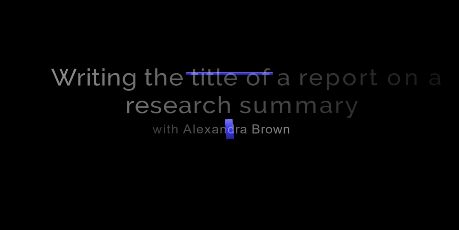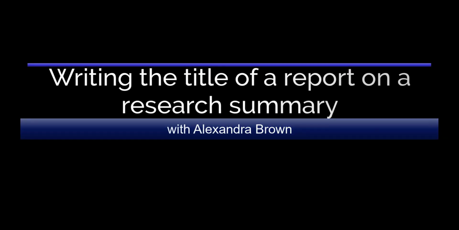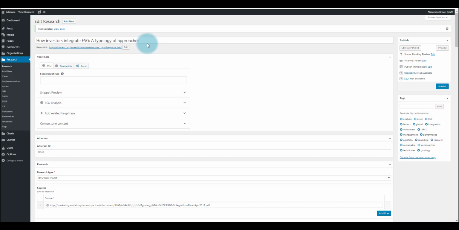Writing the title of a report on a research summary. So on your research summary template, the title will be the first field that you complete, and it's just a written text form here. A couple of things to remember is that it should all be lowercase, except for the first letter of the title, any abbreviations, and also the first letter after a colon should also be capitalized.